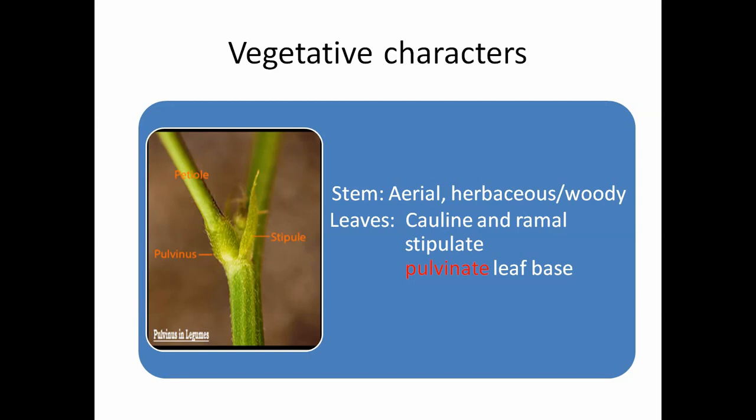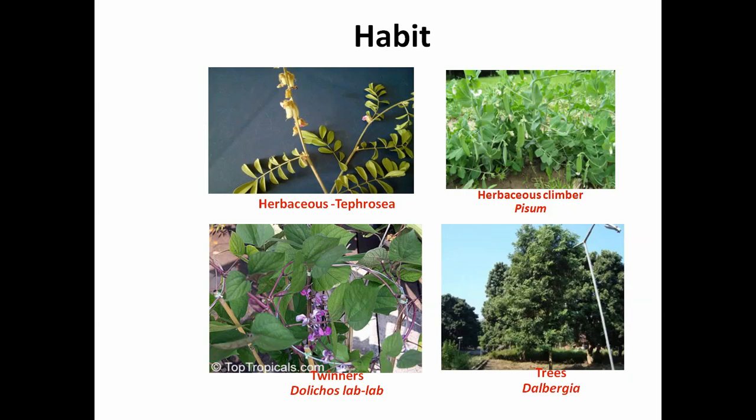And in some plants like Trifolium and Dolichos lablab, we find digitately compound leaves. In Lathyrus and Pisum sativum, the terminal leaflets are modified into tendrils, and they are useful for climbing.